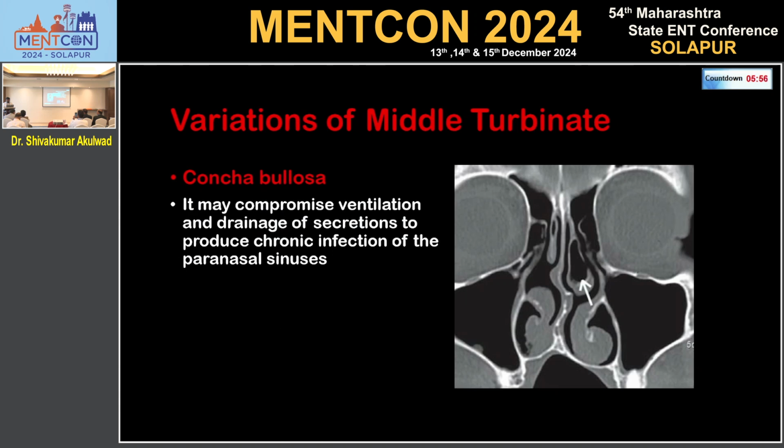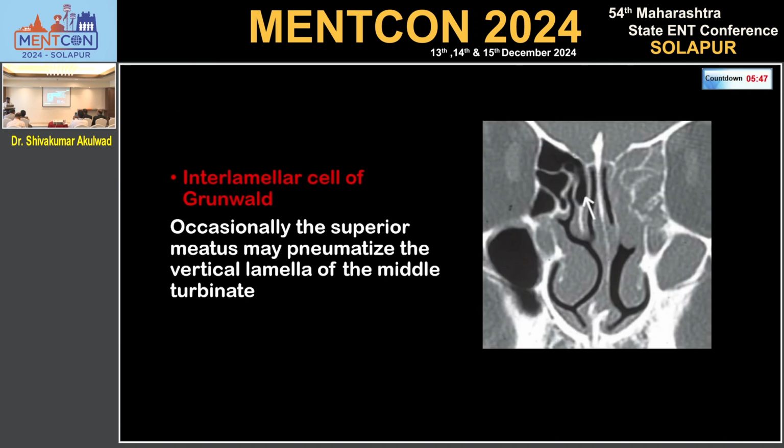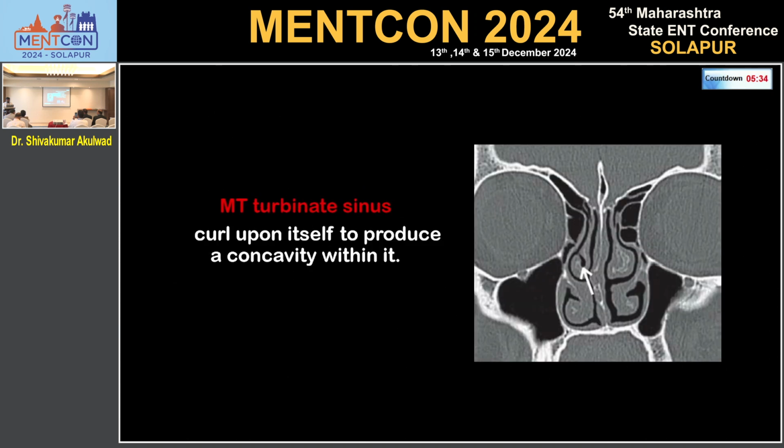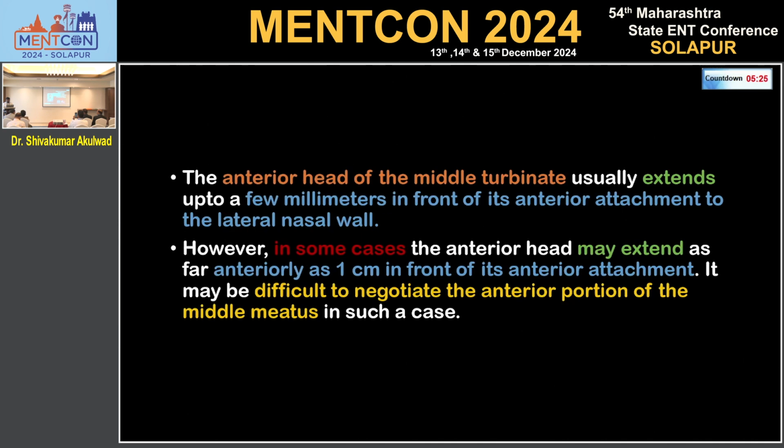Variations of middle turbinate. Concha bullosa may compromise the ventilation and drainage of secretions and produce chronic infection of the sinuses. There may be an intralamellar cell of Grunwald. Occasionally the superior meatus may pneumatize the vertical lamella of the middle turbinate. A paradoxically curved middle turbinate may be there. Middle turbinate sinus can be there. If the middle turbinate curls upon itself and produces a concavity within it, that is called a middle turbinate sinus.